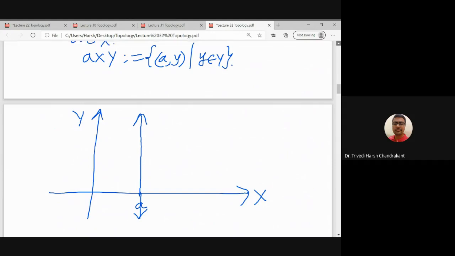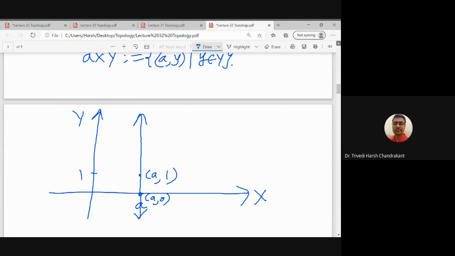All these points have x coordinate A. For example, if I take 1, then this will be the point (A, 1), and this point is (A, 0). We are basically changing the second coordinate. These points all lie on a line, which is x equal to A.